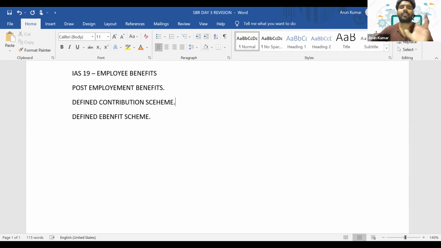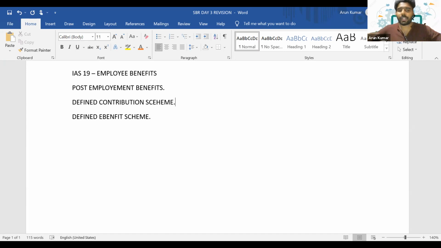And every year the company will give a fixed contribution to the scheme. That's it. And this pension company might deposit it in other investments or mutual funds or any other company's assets. So they will try to create an asset pool, and the returns that they get from that pool of assets will be used to pay the pension to the employees in future.